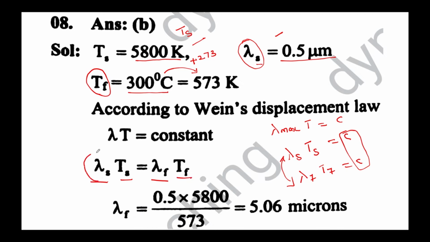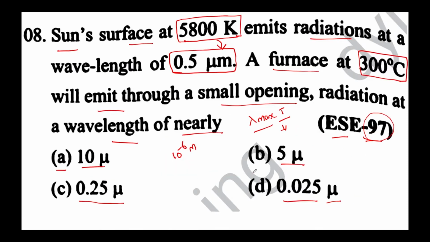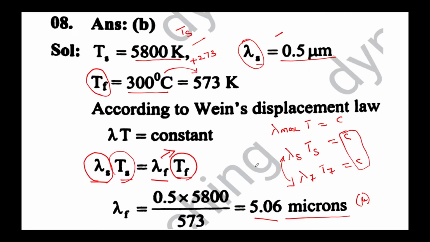We have been given the wavelength of the sun and its temperature, and also the temperature of the furnace. So we can find the wavelength at which the furnace emits, and it comes to around 5.06 microns, represented by the symbol mu. If we go back to the options, option B is the correct answer. Hope you have understood this question. We'll move on to the next question.